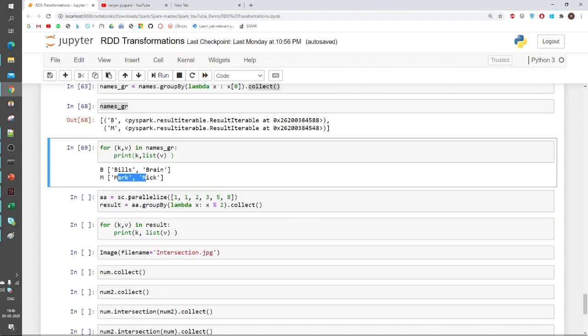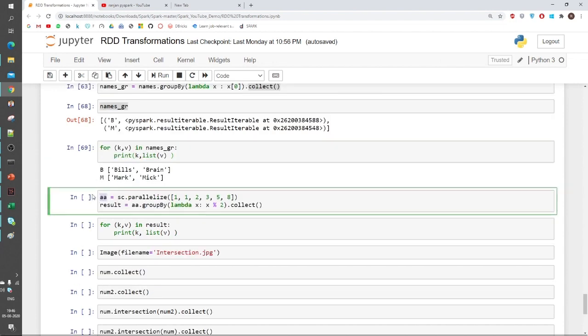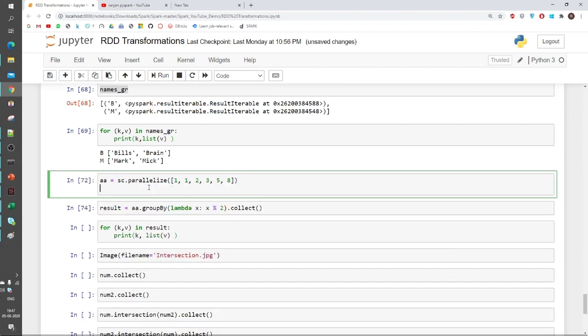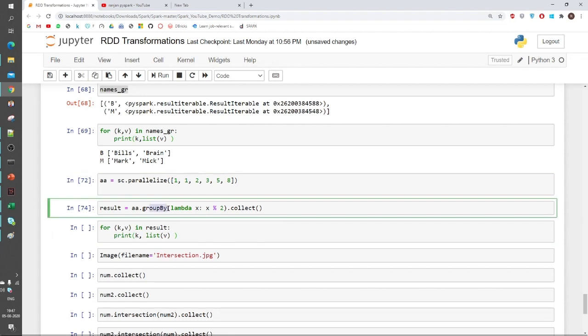I will show you another example. This is my new variable A, and it is an RDD. In that RDD it has 1, 1, 2, 3, 5, 8. I will create some groups, based on whatever value the element gives when divided by 2. I have created a new variable, AA, which is my RDD, and in this RDD I am taking these elements 1, 1, 2, 3, 5, 8. Now I am using groupBy. It will create separate groups.